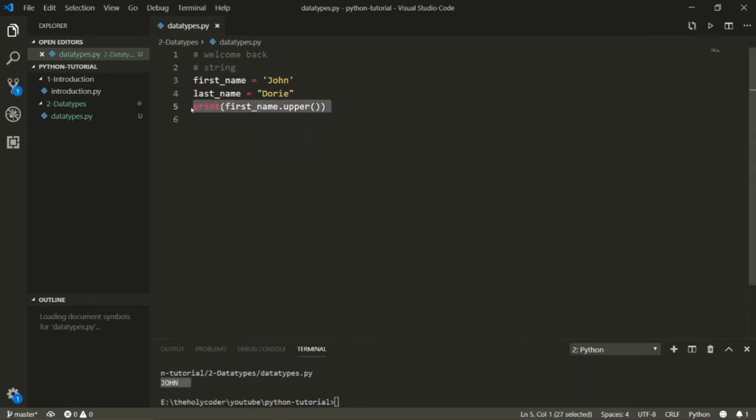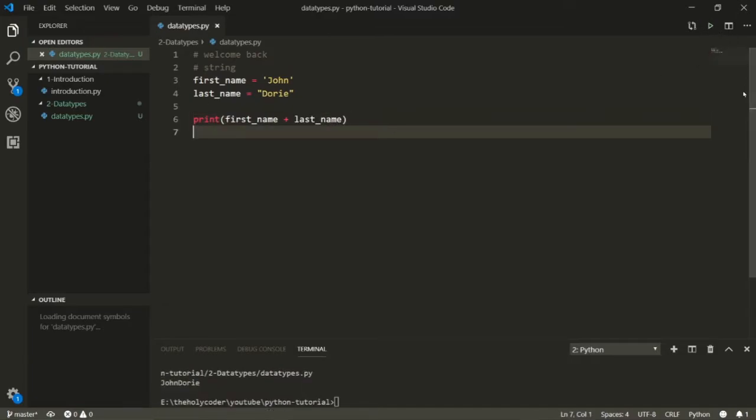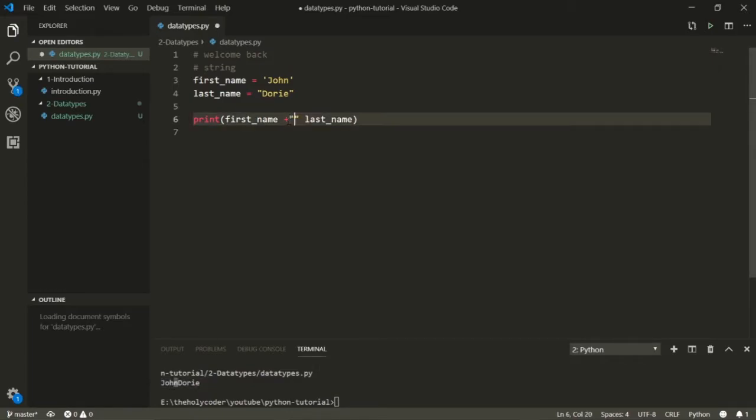Now there's another operation, concatenation, which just means joining two things together. If I want to show my first name and last name together, like John Dory, I can print again and say first name plus last name. This will join these two strings together, and this will add up to John Dory. There you go. If you want to add a space in between, you can just add a simple space character in the string, and there you go. You have John Dory with a space, and that is your name.